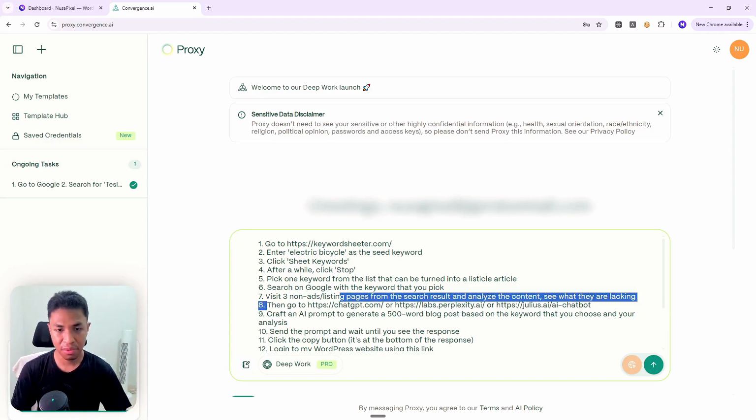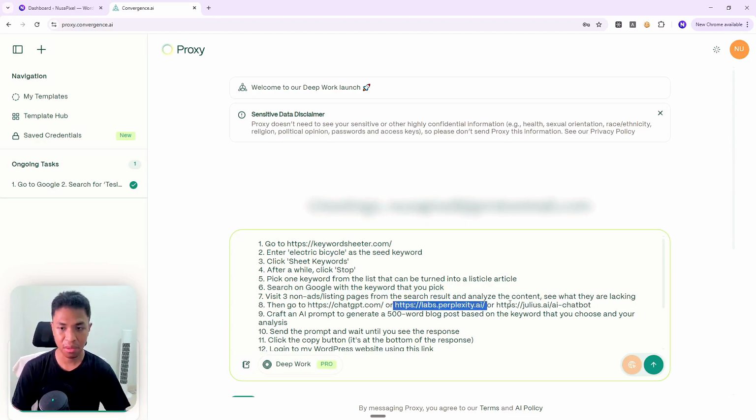And then go to ChatGPT or go to Perplexity Labs or this website. Basically, these are just some options of AI tools that people can access without logging in or creating an account on the platform. This is very important because you probably don't want to give sensitive information like username and password to an AI agent.